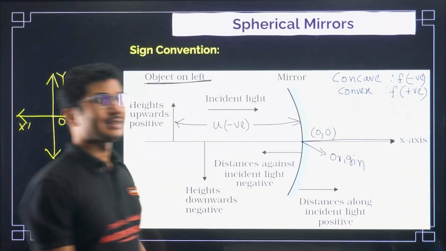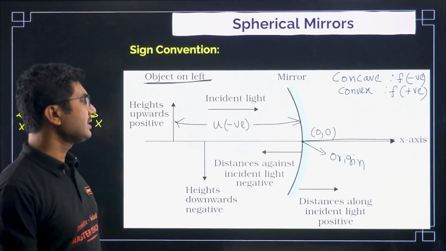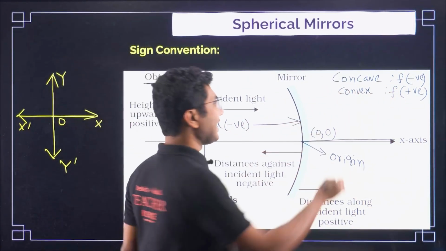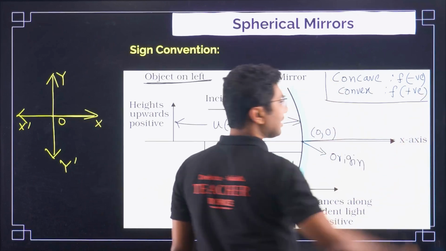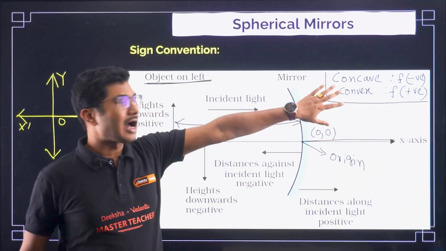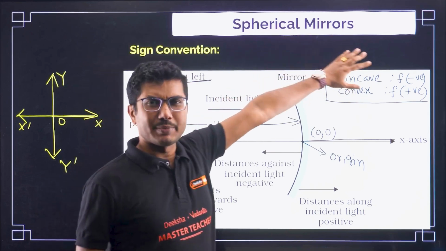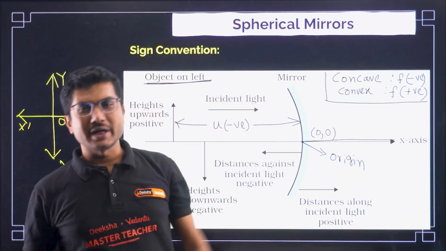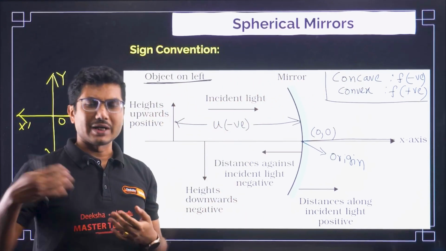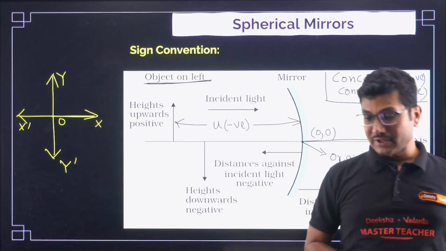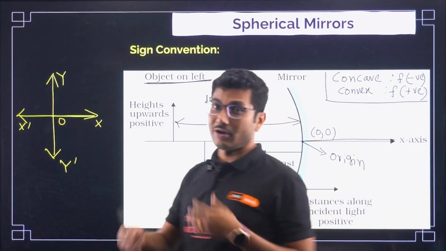This is a very basic understanding. You have to remember this sign convention, and this will last a very long time if you understand this very simple trick, because many students get confused about the sign convention of convex lens, concave mirror, convex mirror, so they always get confused.